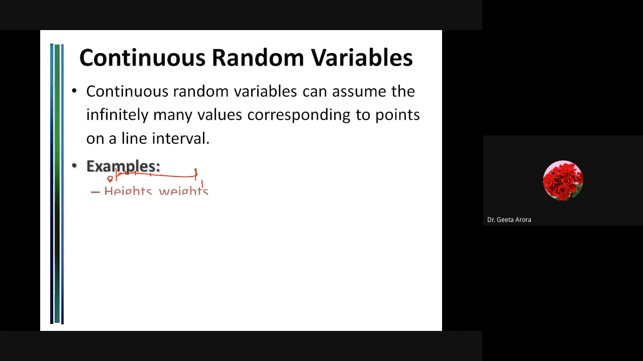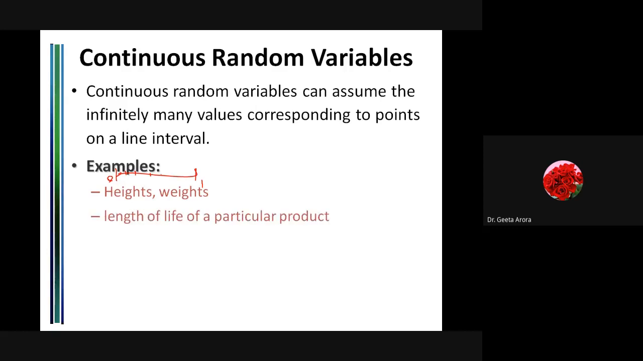For example, here we have taken heights and weights. Obviously, if we take a digital scale, then we can't say that height is exactly 5 feet or 6 feet or 7 feet. They can be 5, 6, 7, but it could be 5.1, 5.2, 5.23, whatever. Similarly, we talk about the weights.